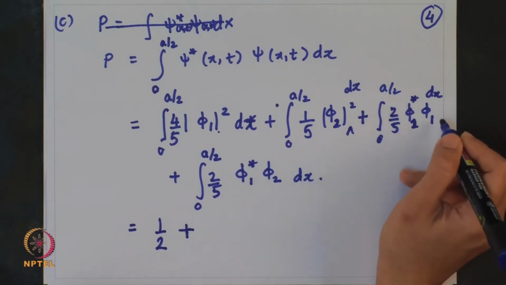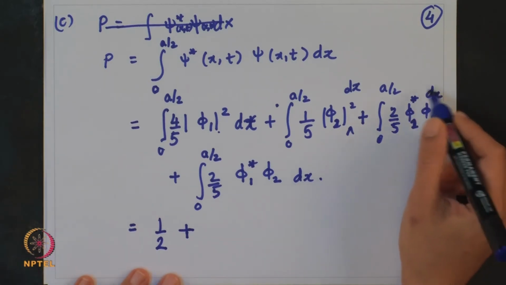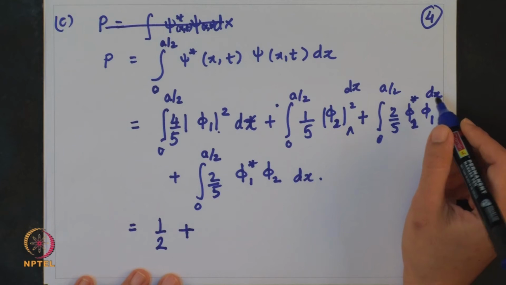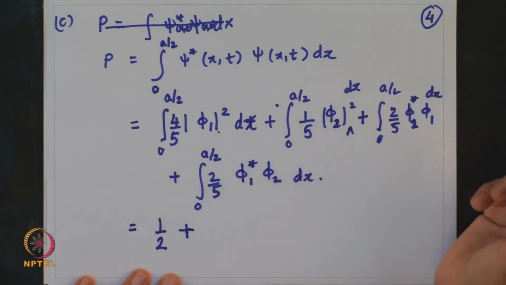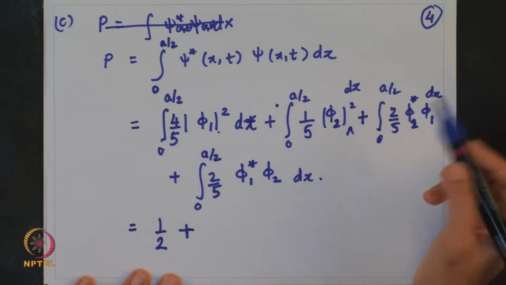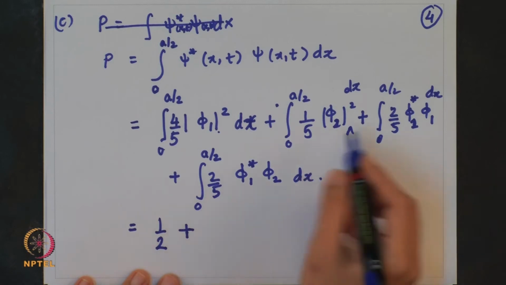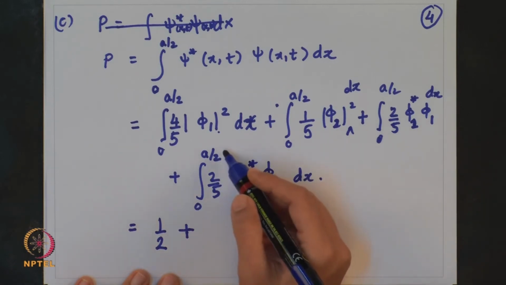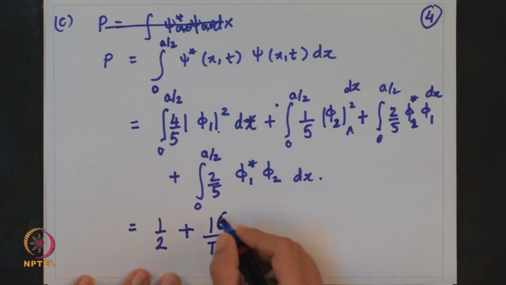When you write phi 2 and phi 1, the x part, that is the space part, will remain the same, but the time component will have exponent plus or minus E1 minus E2 or E2 minus E1. Depending on that you will simplify these expressions, and then after performing the integration from 0 to a by 2 you obtain this result. In between steps, I expect that you can work it out, it is not that difficult.